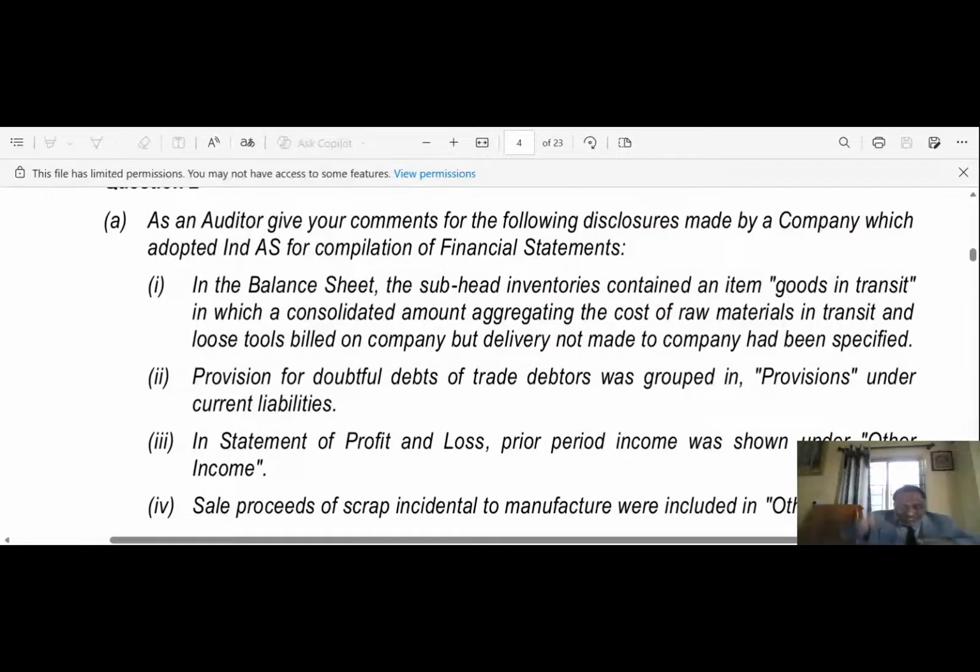Thus, disclosure of the sale proceeds of scrap as other income is not correct. The sale proceeds should be adjusted to the cost of the main product.